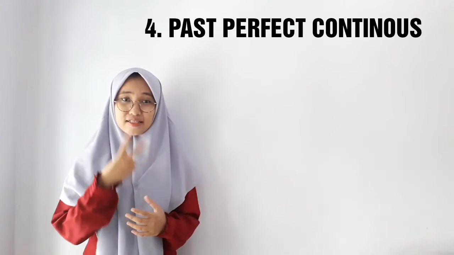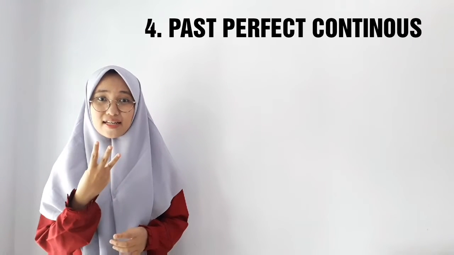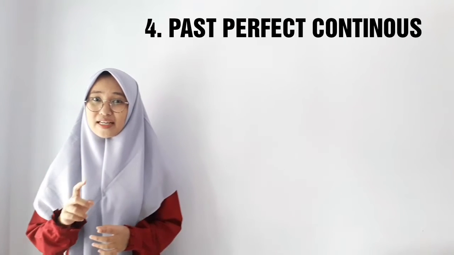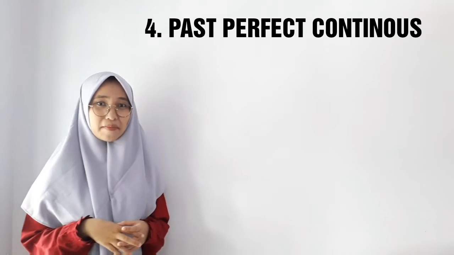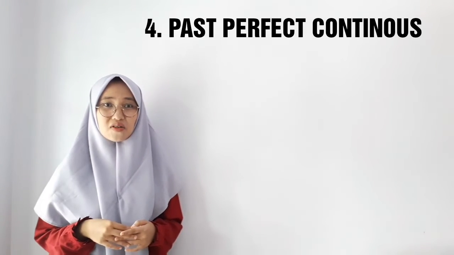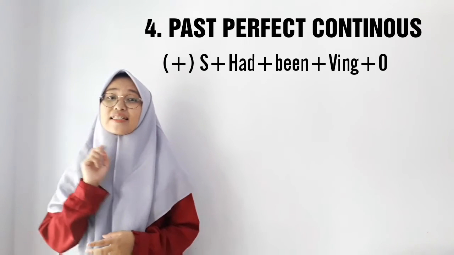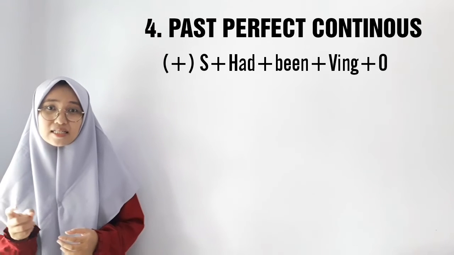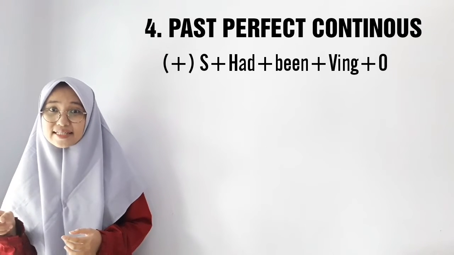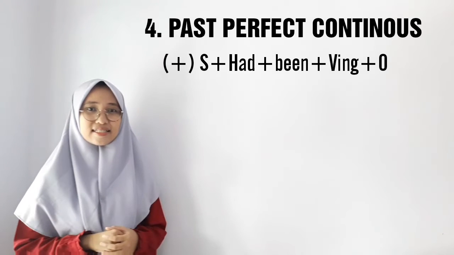For the last, past perfect continuous. Past is verb 2, perfect is verb 3, continuous will be to be plus verb in. Then how do we make the sentence? The positive will be subject plus had plus been plus verb in plus object.